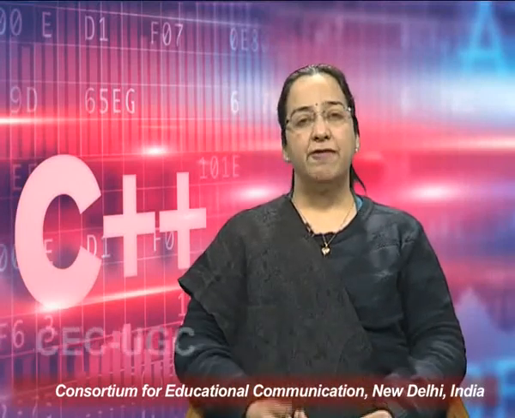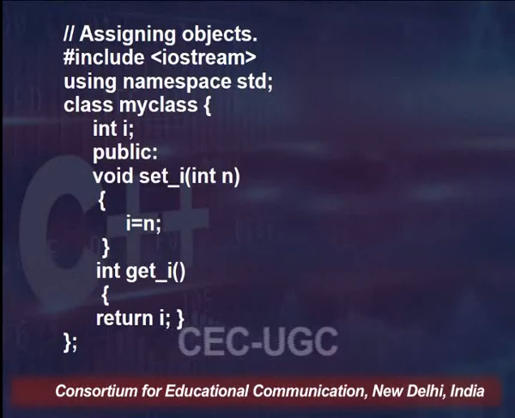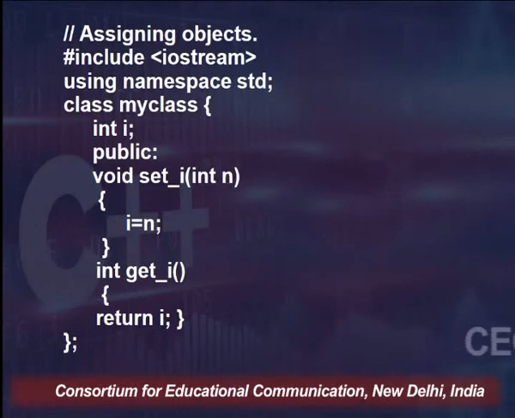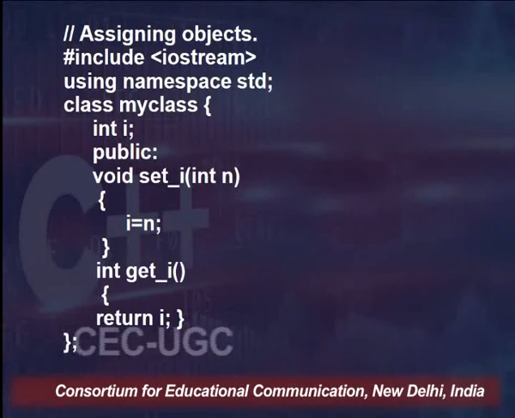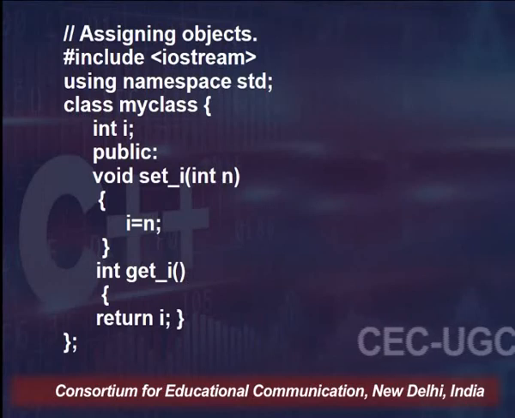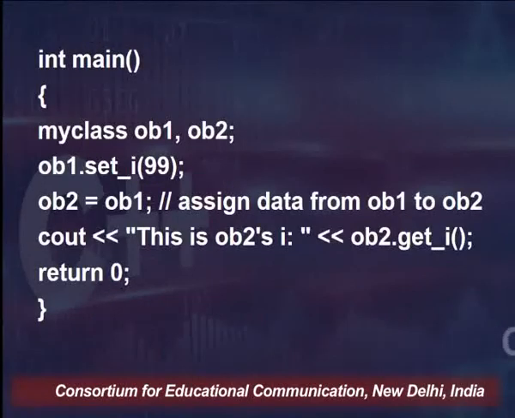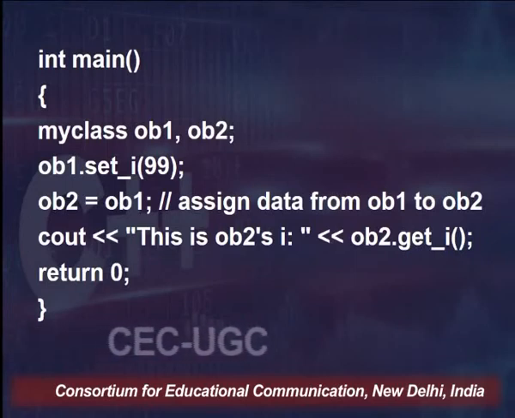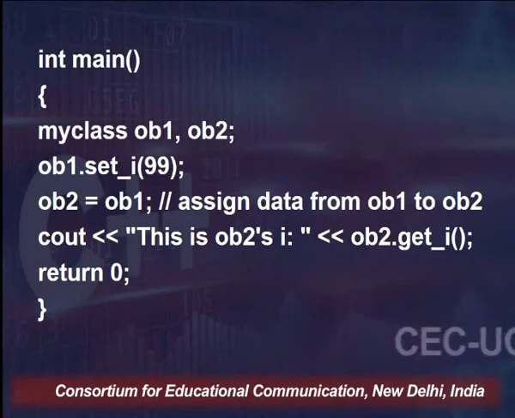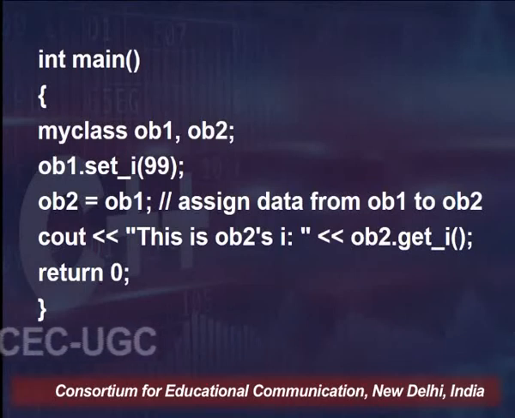So, we have a class, myclass, and within that class we have a very standard kind of definition: there is an i which is the private element, then we have set i and get i. Now, in the main function I am going to declare objects of this class, object 1 and object 2, and with object 1 I call the function set i.